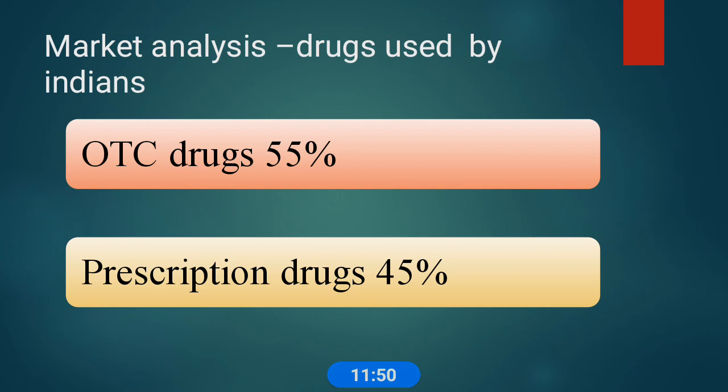If a market analysis is checked, among drugs used by Indians, mostly OTC drugs are used, about 55%, and only 45% are prescription drugs. So OTC drug usage has increased in India.